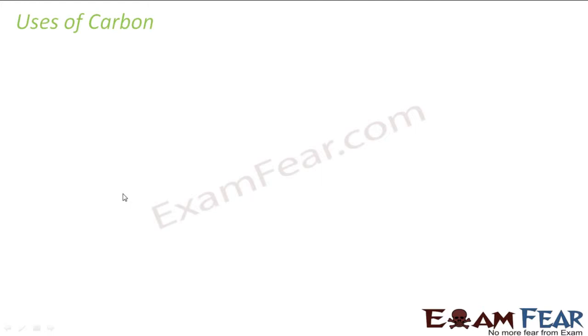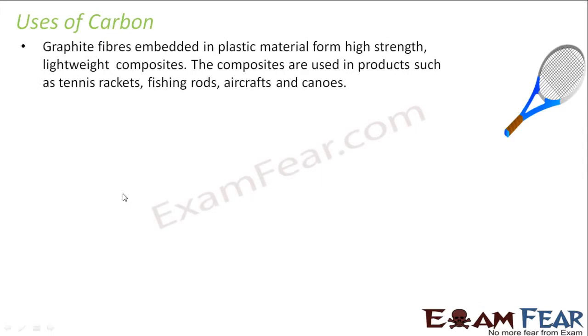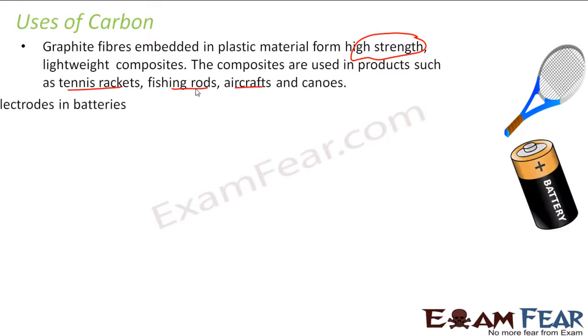Let's talk about some of the uses of carbon. Carbon fiber is embedded with plastic materials to improve strength. You see the tennis racket, these fibers are plastic fiber, but you embed the carbon in this to give it strength. And that's what is required, right? Because if it is very weak, with one shot it will break. You want this to be strong. So carbon is used in the tennis racket, and also in aircraft and fishing rods.